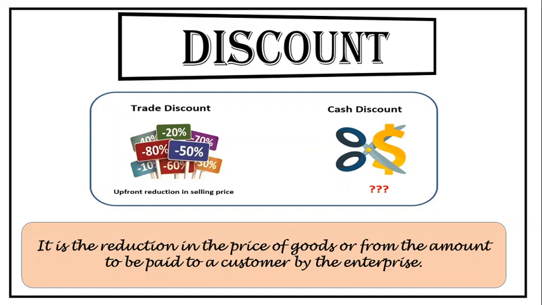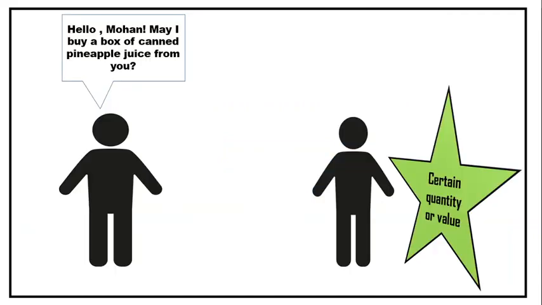On the other hand, for prompt payment, for the payment done immediately, the discount which is provided is a cash discount. Let's understand with an example.